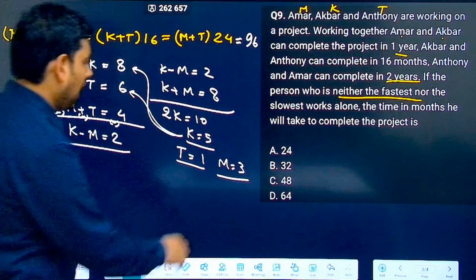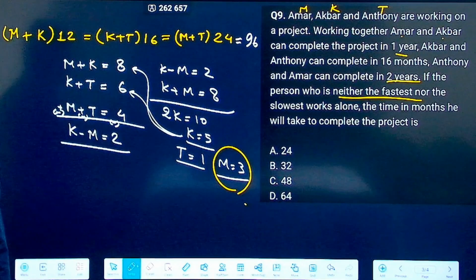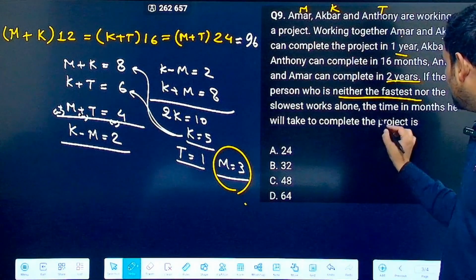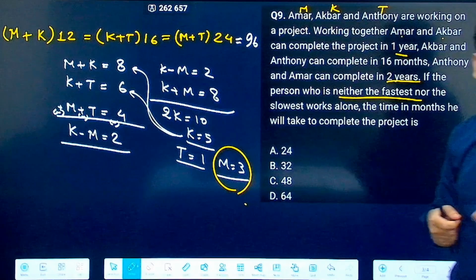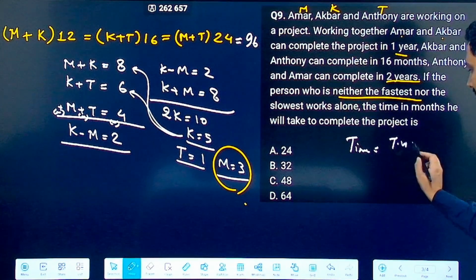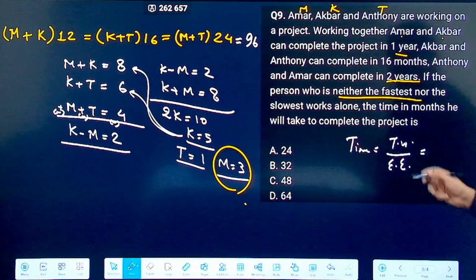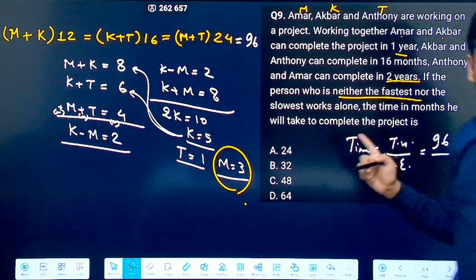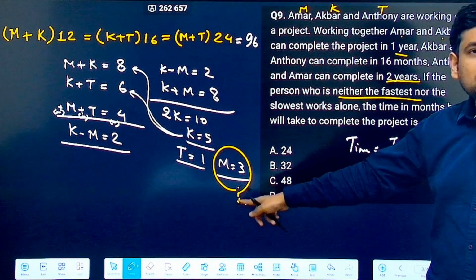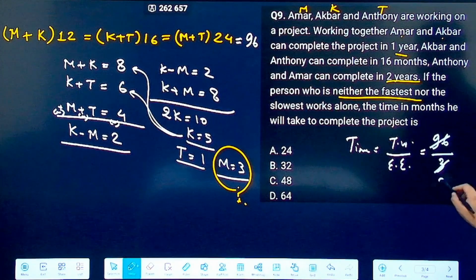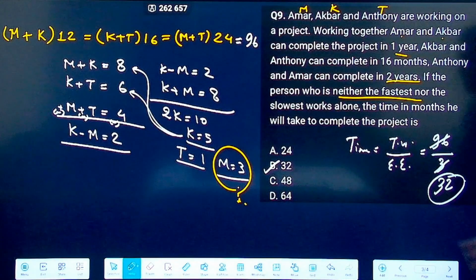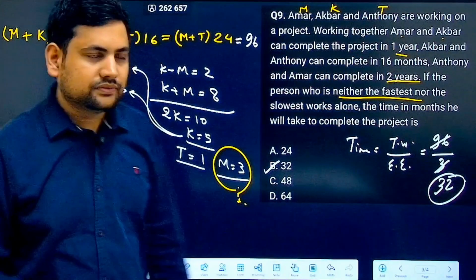Which is the middle one? The middle efficiency, that is M is equal to 3, it is asking. Now what is the total units of work? Now it is asking you how much time that middle person who's not the fastest, not the slowest will take. So time is always equal to what? Total work upon effective efficiency. Total work is what? 96 units. It is asking about that person doing it alone. Correct. Efficiency is 3. So 96 by 3, how many times? 32. So 32 is the answer that you will get. This is the number of months that he will require.